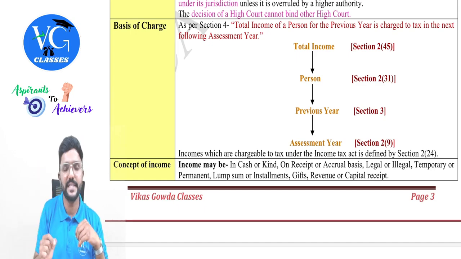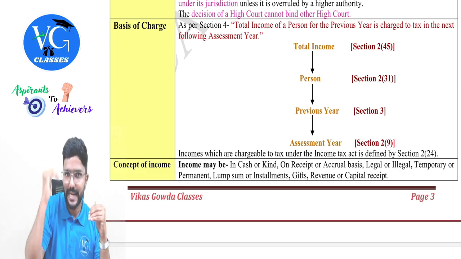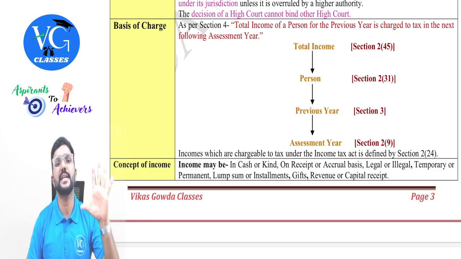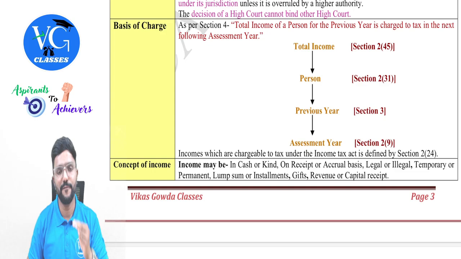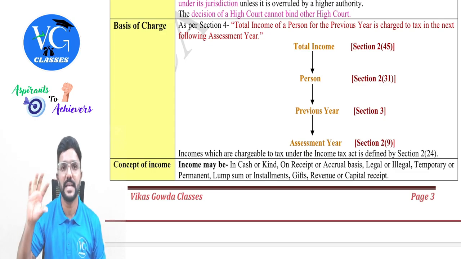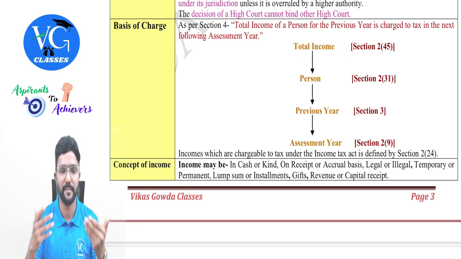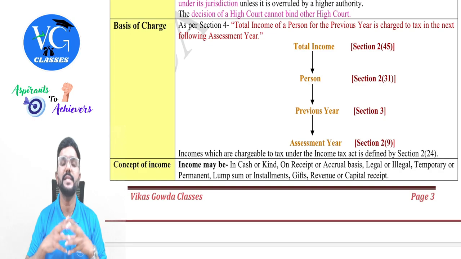The first section under each head is a specific charging section, which will tell what income is taxable under that respective head. Whereas section 4 is a general charging section. We are covering section 4 now, whereas the specific charging sections we will cover under the respective heads, which we will take up later. What is section 4 telling?